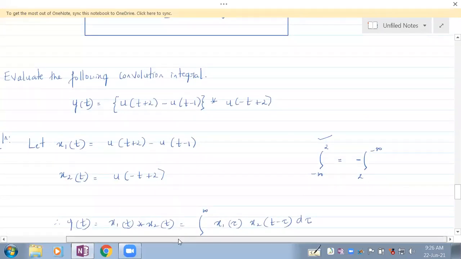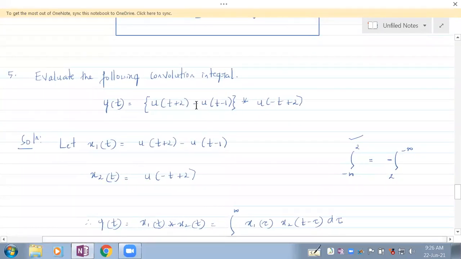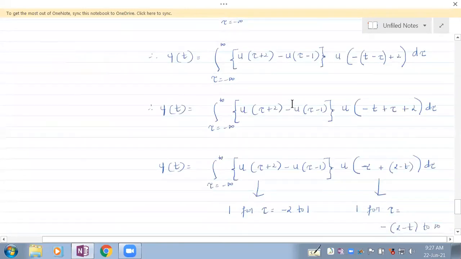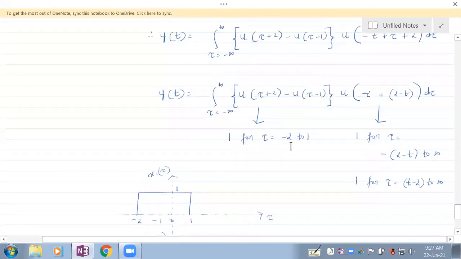So we had taken this earlier itself. So one thing that you need to be really careful regarding this is, as I've told you, this is finite, this is infinite length. Fine. And the range of this is from minus 2 to 1. Range of this is from, anybody? Minus infinity to plus 2. Okay. And we have seen how to rearrange all this. This is what is very important, I was telling you.